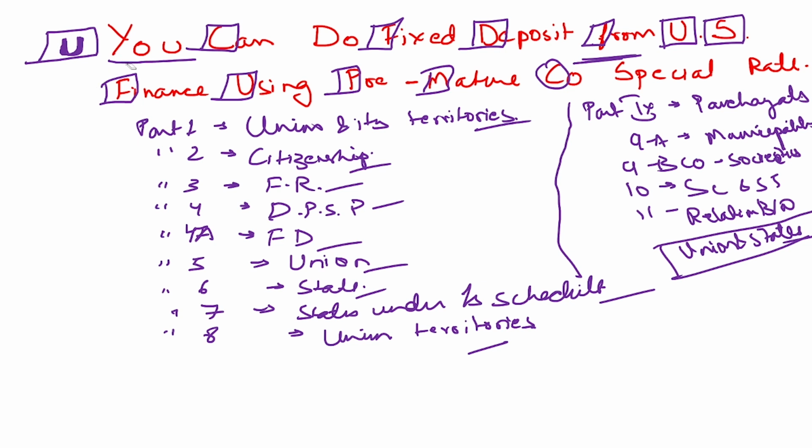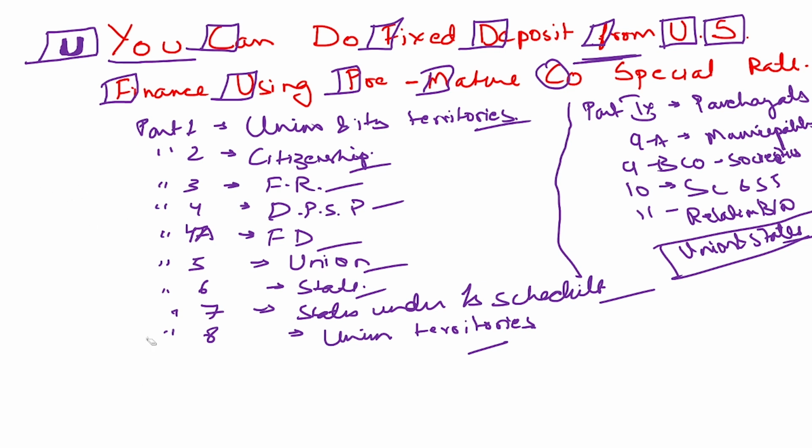So the mnemonic says that you can do fixed deposit from United States finance using premature cooperative special rates, and it will help you in remembering till part 11 of the Constitution.